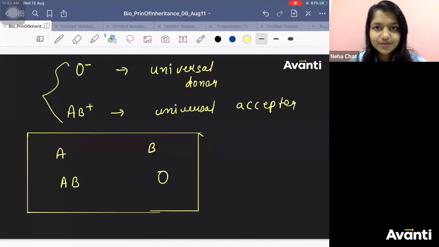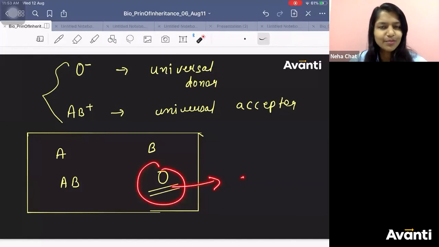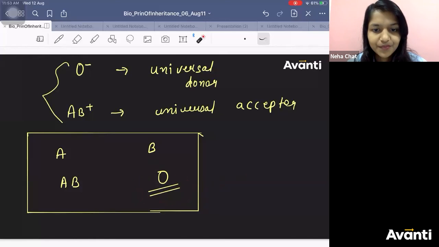Will you go and fight with that person, asking why you have not written O negative? Shreya, how will you give AB? You will give O, because O is the donor. Though they have not specifically told you O negative, this is the only possibility because 80% of the people are positive.